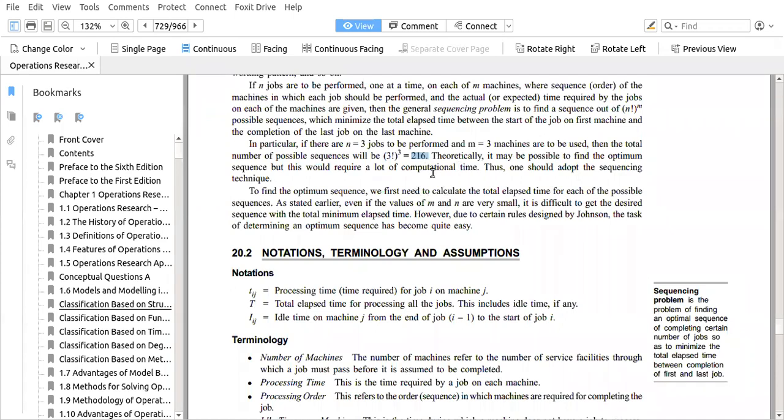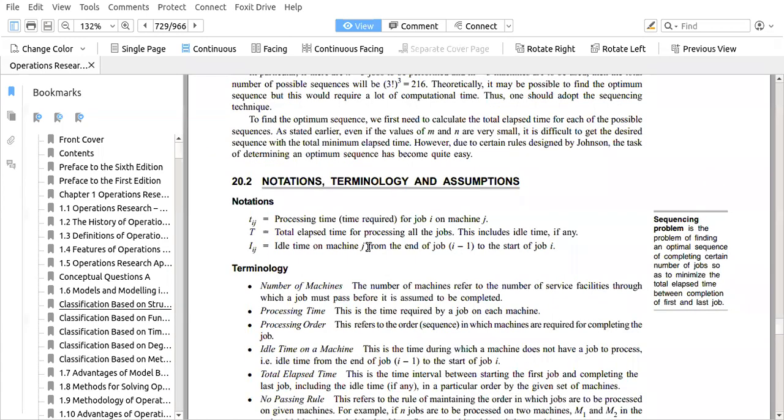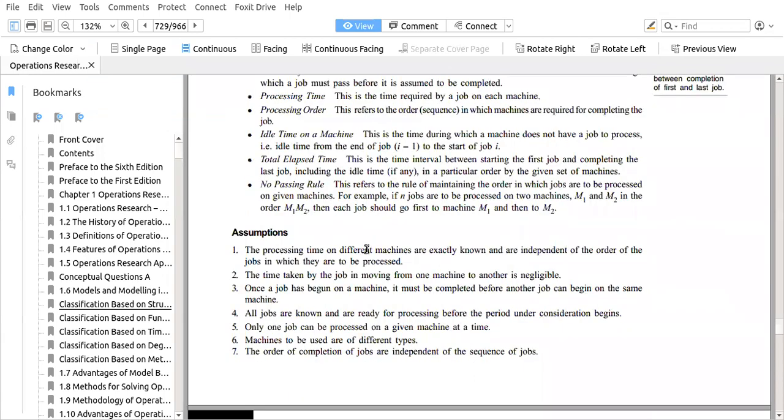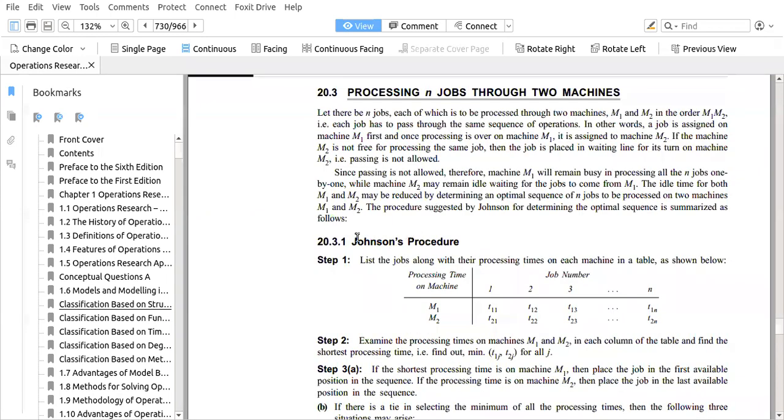Okay, so we can say that the sequencing problem is a difficult problem. But there is always a ray of hope in the dark clouds. For this kind of problem, we have one method which is called Johnson's procedure. Even if it is difficult, we have one procedure that can be used for easy solving of the sequencing.